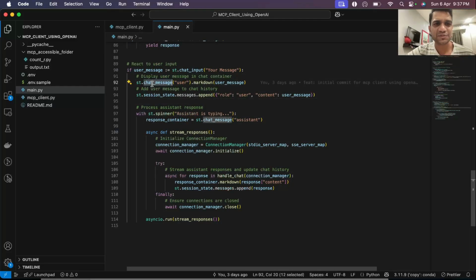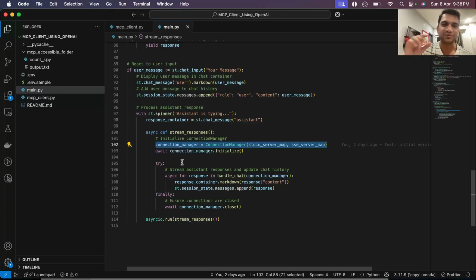So we get the user's message, and we append it to the session state messages. Session state messages keeps track of all the messages that are there, and once we get this user message input, we start streaming responses. We start a connection at this point. So every single time the user sends a message, we start this connection again. That is a downside. Maybe this ConnectionManager can be moved somewhere up globally so that it makes a connection only once. But right now it connects every time we enter one single message.